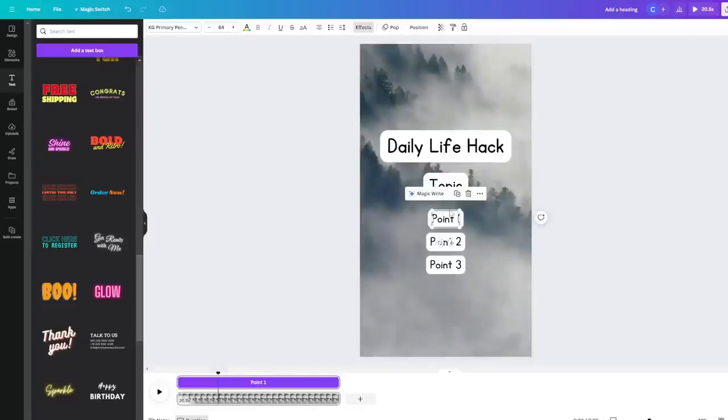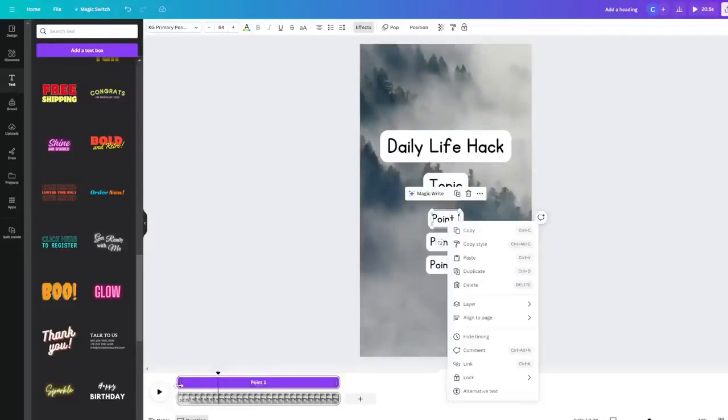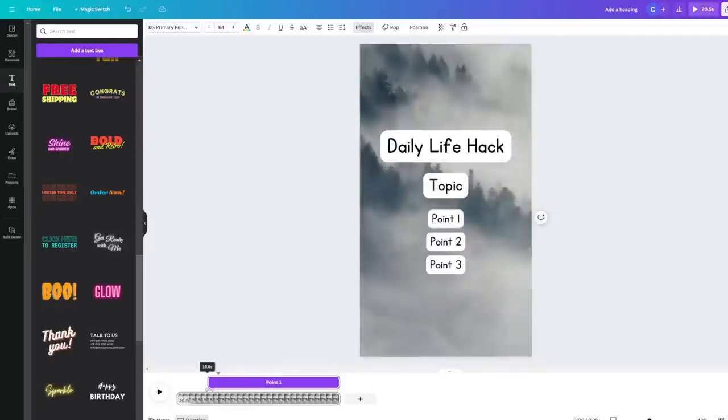Next, I'm going to do the same for point 1. So I'm going to right click and then click Show Timing. And then for point 1, I'm going to show this after the topic has disappeared. So I'm going to drag the start at around 5 seconds and then drag the end to make this last only around 5 seconds. What I'm basically doing is spacing out the topic and the 3 points along this timeline, so only one of them shows up at any particular time.